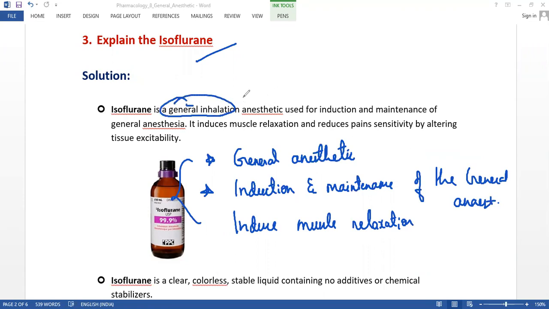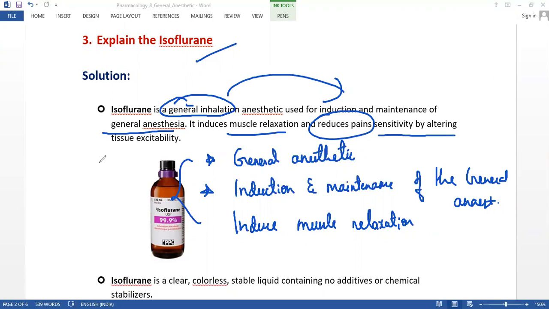So it is used for the induction and the maintenance of the general anesthetics, and also it induces muscle relaxation and reduces the pain. This is the main thing it will do. For this purpose only, patients may use this type of drug. So it reduces the pain sensitivity by altering the tissue, the same as what we have learned above.